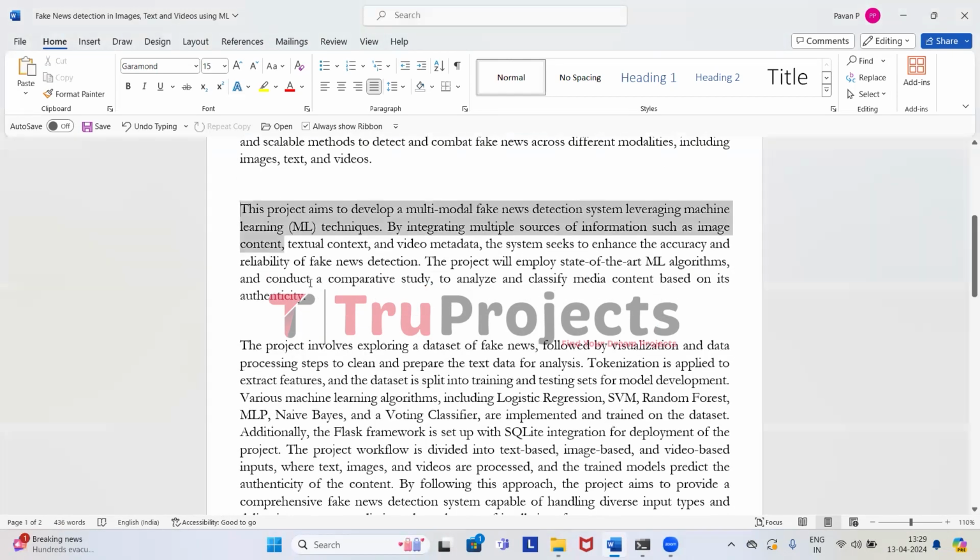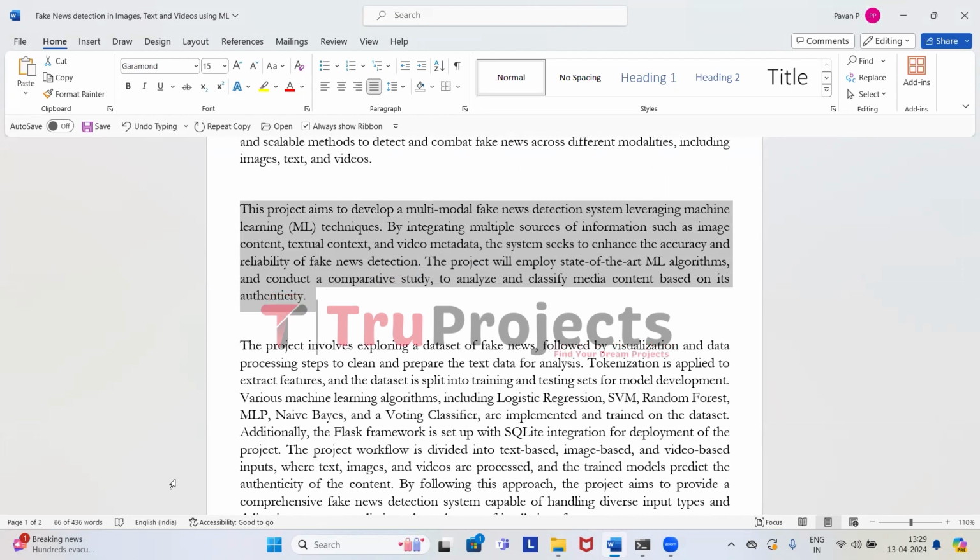All right, so what we are aiming to do in this project is build a system that can spot fake news using some pretty cool machine learning algorithms. We are not just focusing on one type of information; we are diving into images, text, and even video. By bringing all these sources together, we are going to use some machine learning algorithms and train them to detect fake news. Out of all the algorithms built, we will select the best performing algorithm and deploy it for detecting fake news. And this project is a comparative study.